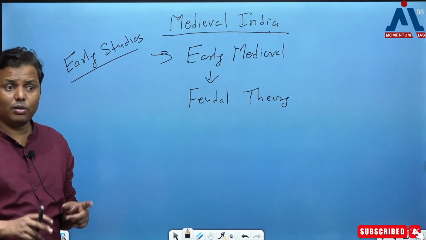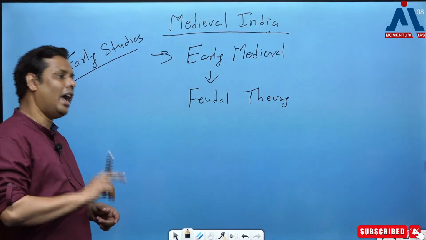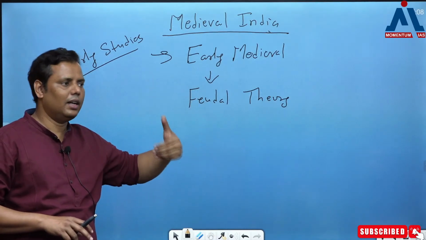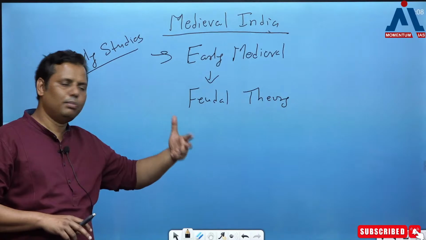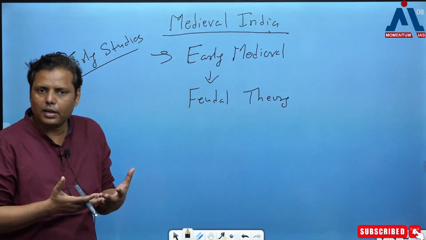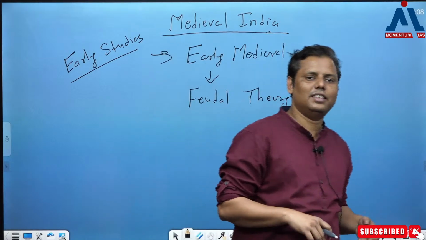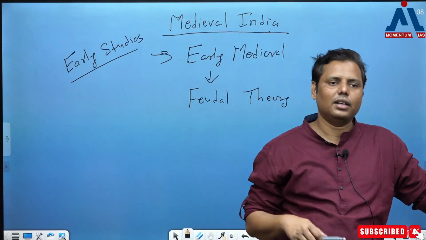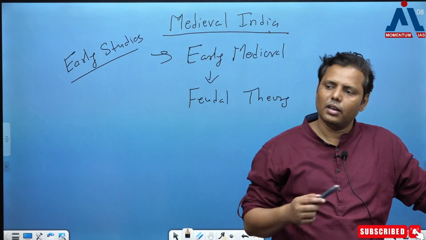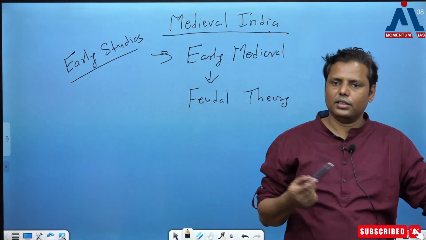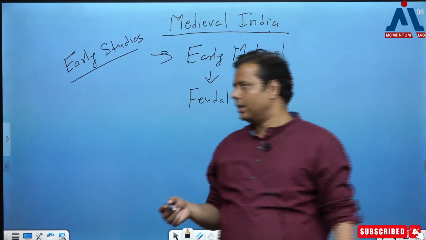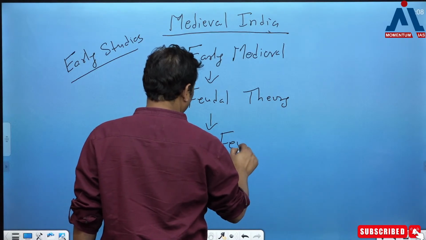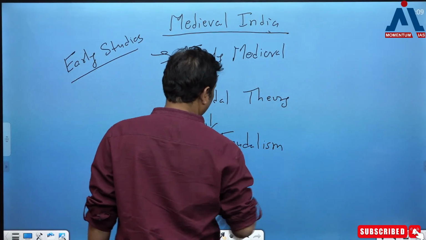Why was the early medieval found important by them? Because as per them, feudalism was very much present in India also, and since feudalism was present in India, that is the reason feudalism is important, and that's how it should be kept in the medieval period. So the whole concept of medievalism got changed in India. The medievalism which we started with the Sultanate period, we changed it and started studying the early medieval from the 7th or 8th century. So that's how the rectification was done. But then a counter theory is also coming, which is saying that there was no feudalism in India.